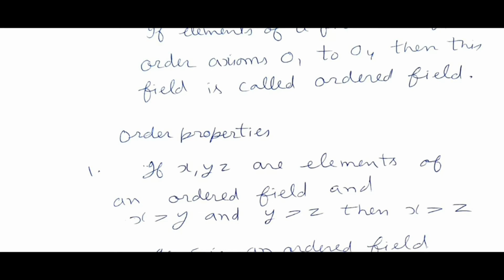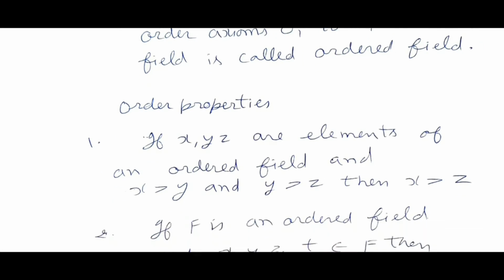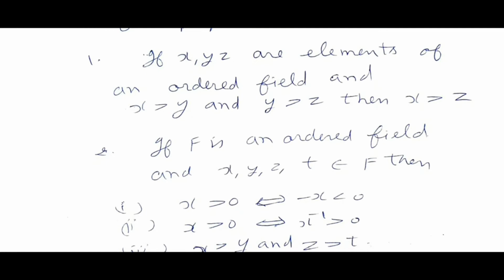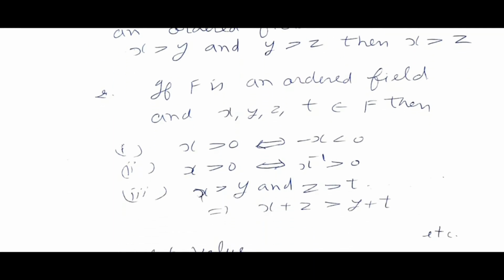Now order properties. Number 1, if x, y, z are elements of an ordered field and x greater than y and y greater than z, then x is greater than z. Number 2, if F is an ordered field and x, y, z and t belongs to F, then x is greater than 0 implies that minus x is less than 0 and vice versa.